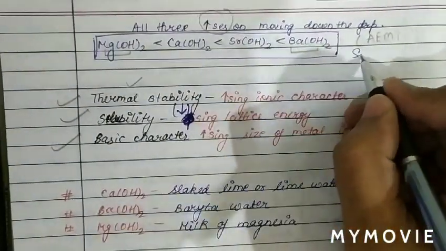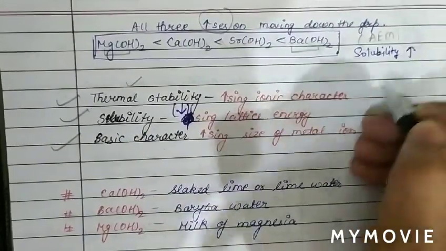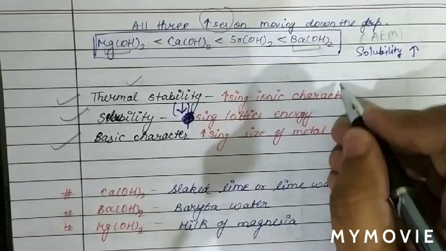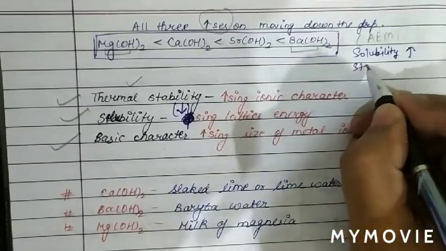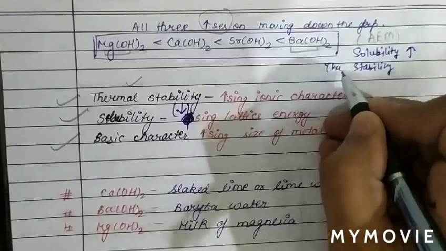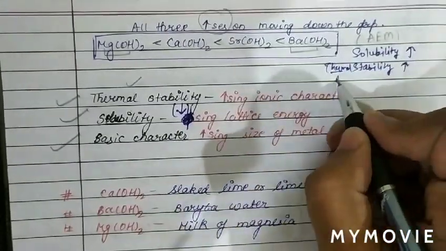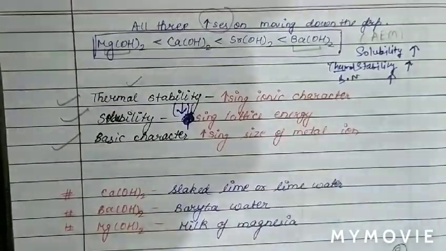So basically the solubility of these hydroxides increases from top to bottom, and also thermal stability increases. And third is basic nature, which also increases.